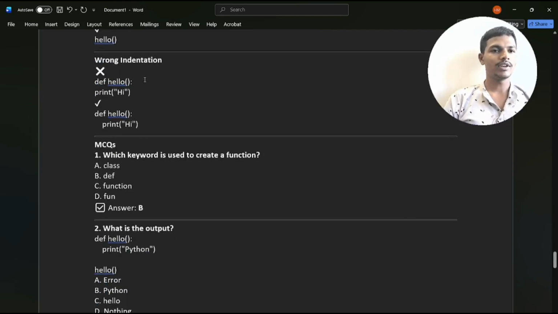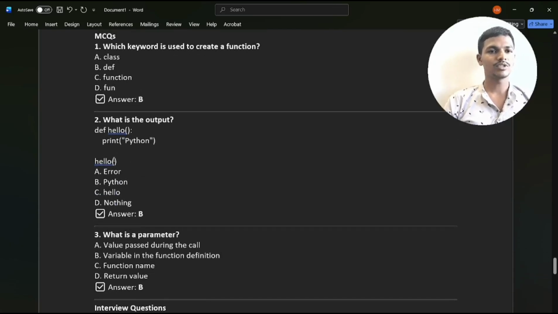Then wrong indentation. Give a tab space of 4 spaces. Don't forget it.